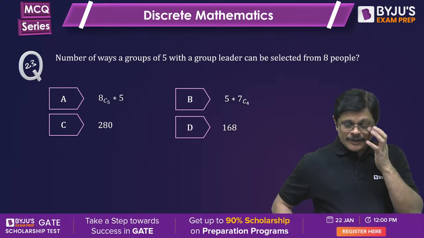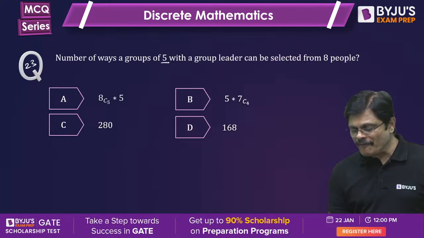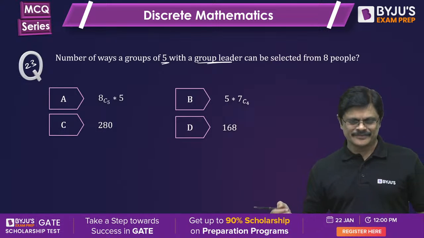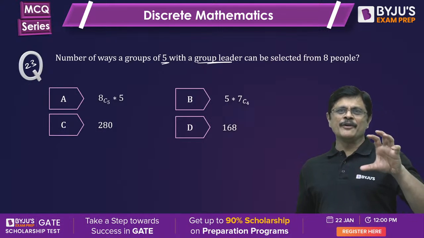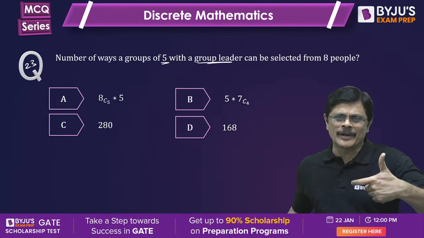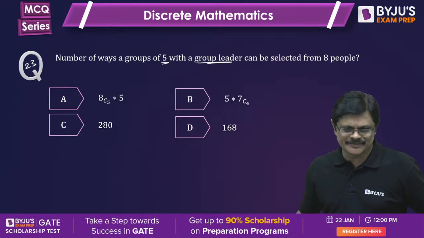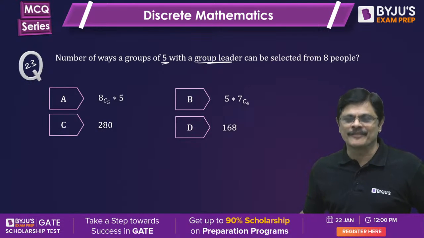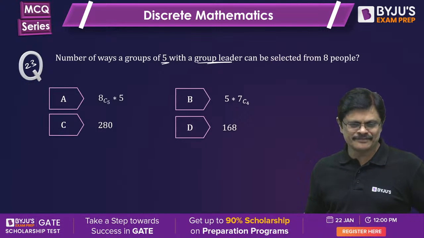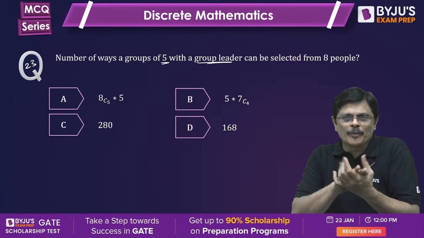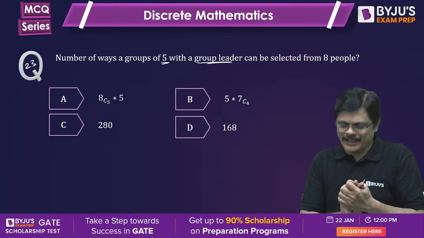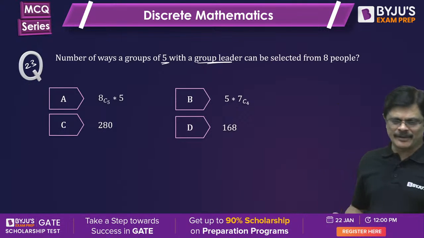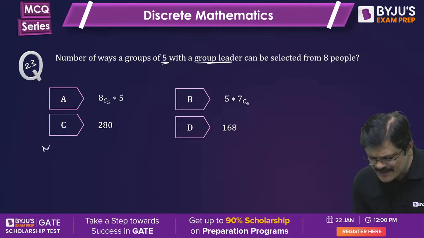See here, number of ways a group of 5 with a group leader. The 5, including the group leader. That is, the 5 should have a group leader. Am I clear? That is the meaning of that. The group can be selected from 8 people. There are two ways of answering this.